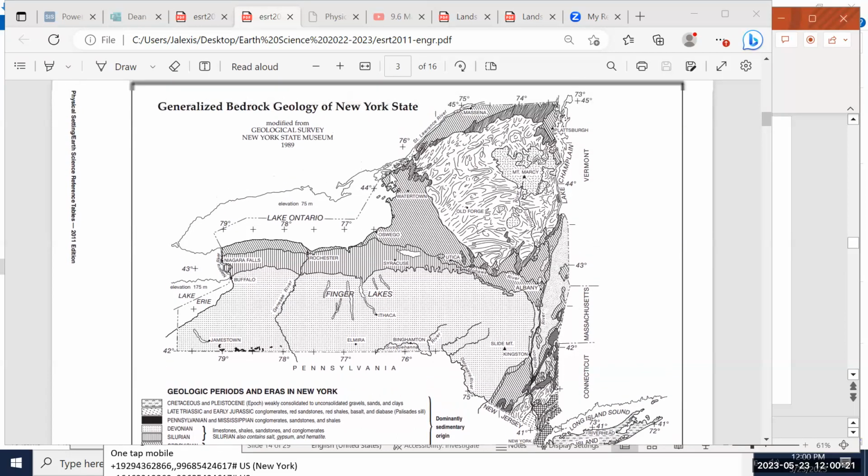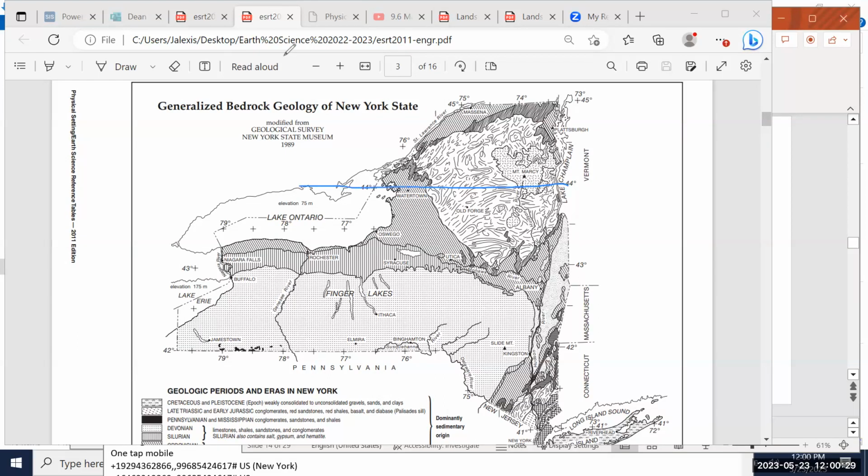All right, so 44 degrees north is right here, and 75 degrees west is right around here. So we know we're pretty much in this area, right? That's where our coordinate is.